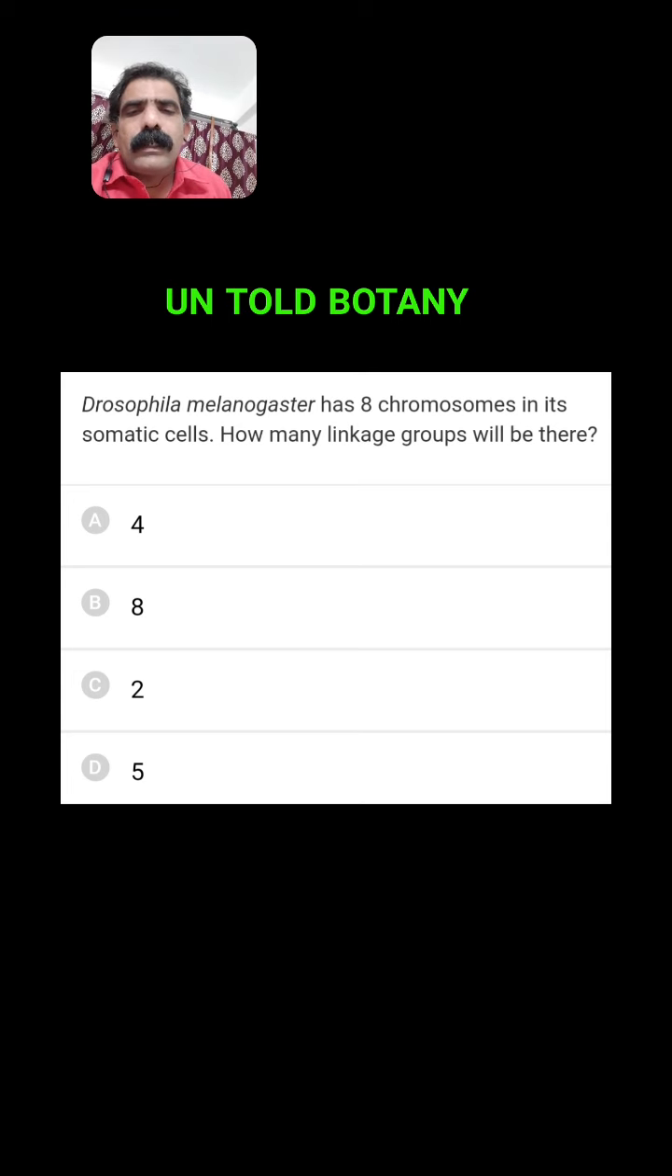Here the simple principle is the number of linkage groups in an organism is equal to the number of its haploid chromosomes. So 2n equal to 8, n equal to 4. So linkage groups are also equal to 4.